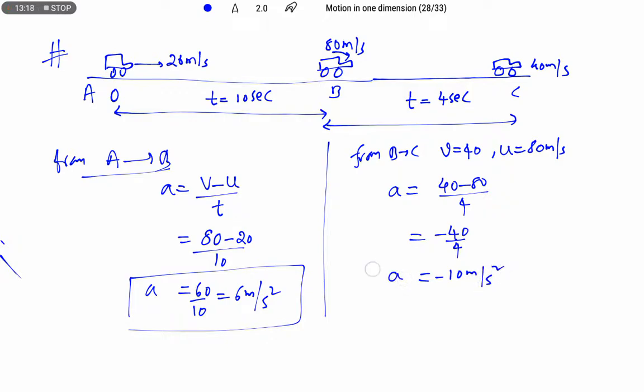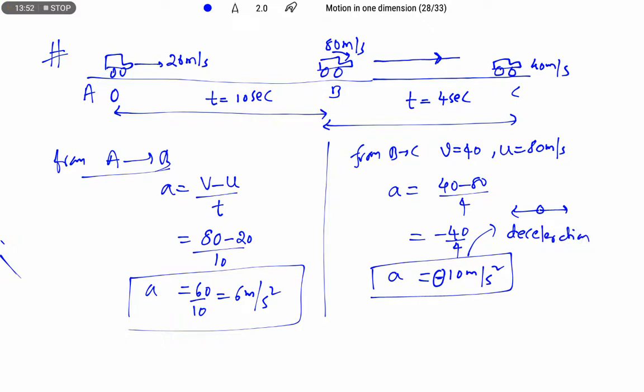So what is the meaning of this? Acceleration is negative, so the object is slowly decreasing its velocity. If the velocity is decreasing, we get negative acceleration. That means both are in opposite directions. Acceleration and velocity directions are opposite to each other, just as we discussed in the earlier case. Okay, sir, what is this negative acceleration? This negative acceleration is known as deceleration, or it is also known as retardation.